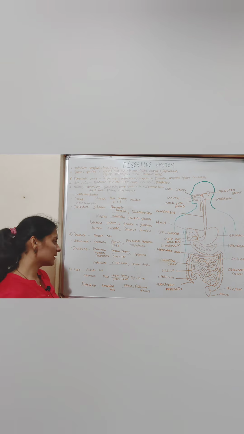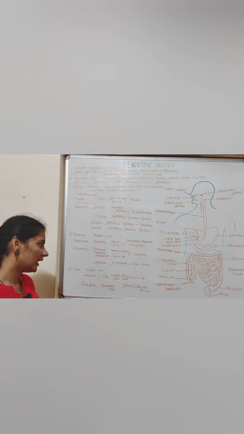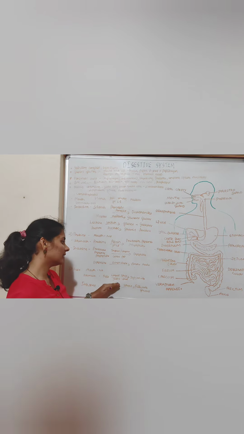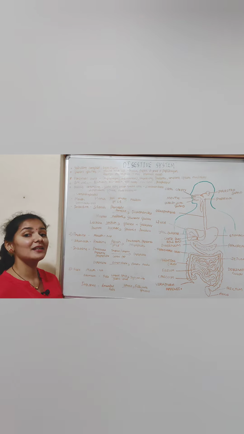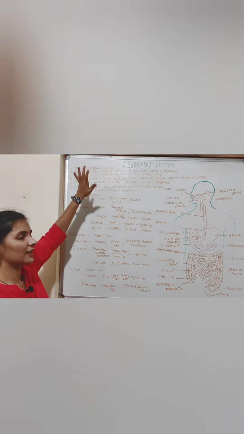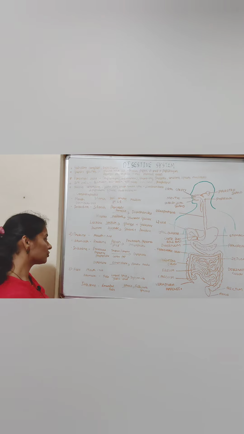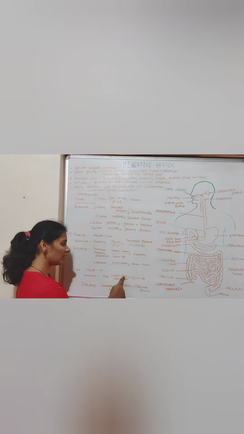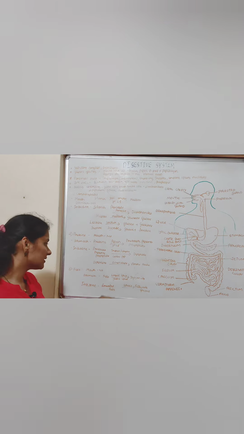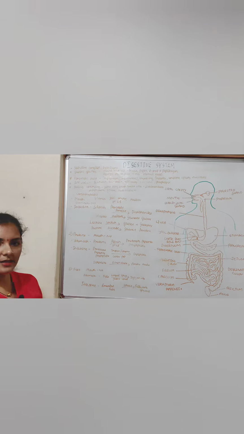When the food enters the stomach, there is digestion of fat by both lingual lipase and gastric lipase. Gastric lipase is an enzyme produced by the gastric gland, which also produces a small amount of it. Both gastric lipase and lingual lipase act on the fat and convert it into diglyceride. So that is about the digestion of fats in the stomach.